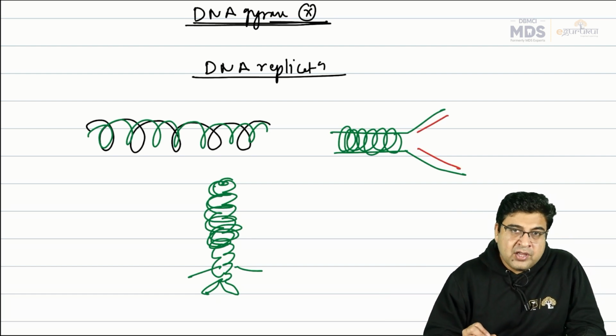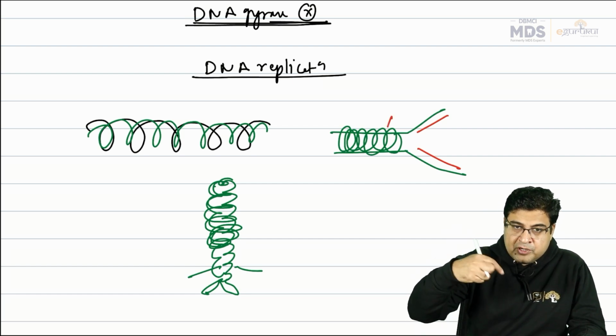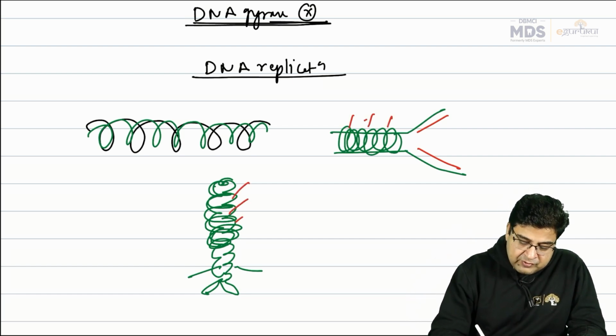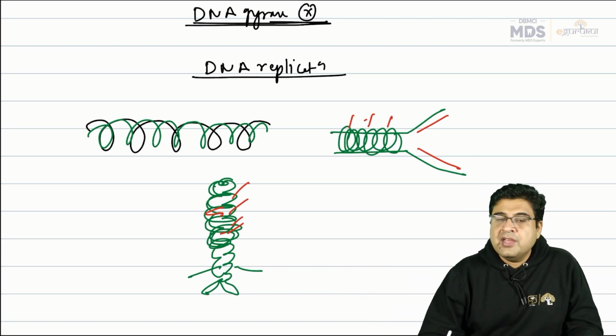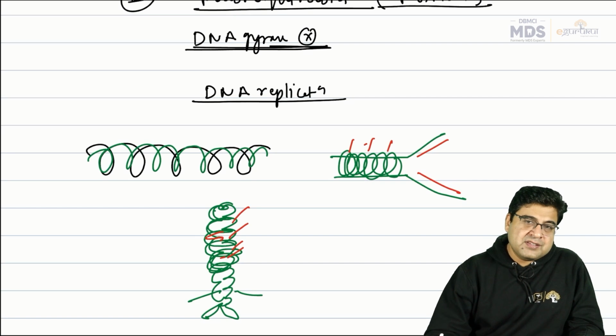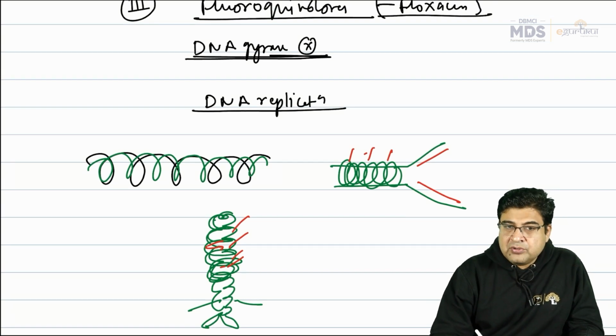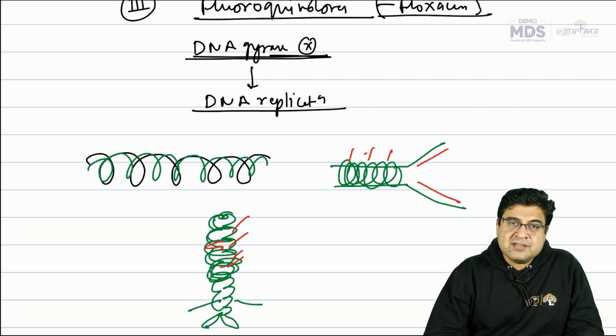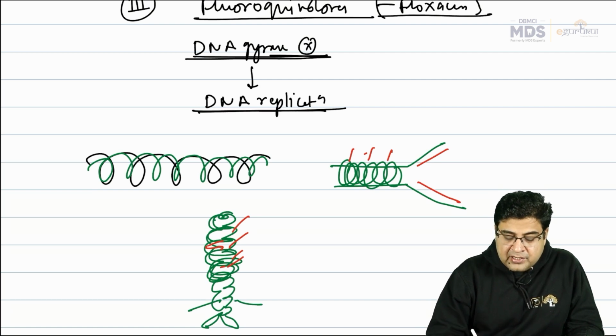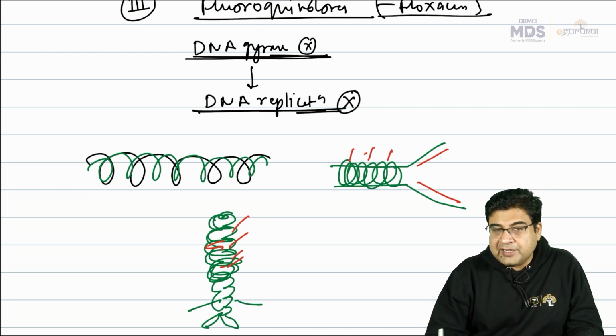So what will this enzyme do? This enzyme will put a nick, a cut over here, and once we put a cut here, this positive recoiling will start opening up, and in this way easy replication of the DNA is possible. So what will these medicines do? These medicines are DNA gyrase enzyme inhibitors, and by inhibiting DNA gyrase, these medicines can stop the DNA replication of the bacteria.